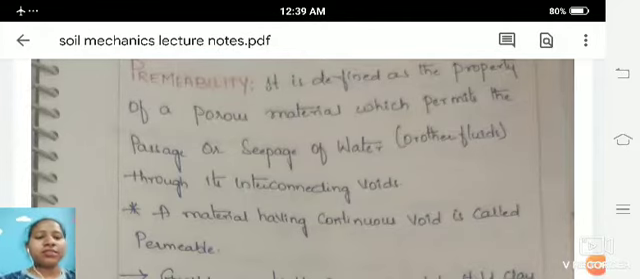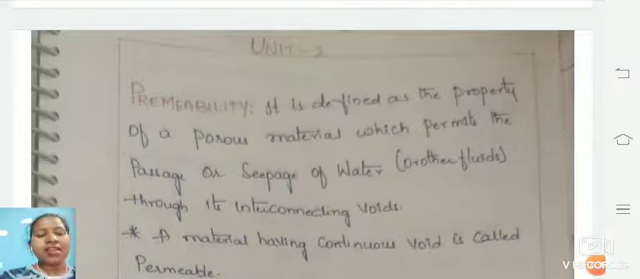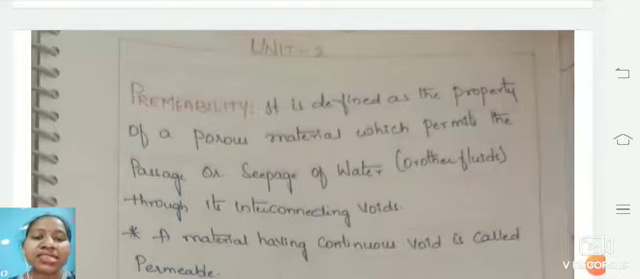Hello everyone, welcome to the next video session, our next revision class, about permeability. Today we'll be learning about the factors of permeability and what permeability is. Permeability is nothing but the porous material which permits the passing of water through it. We also call it seepage of water.